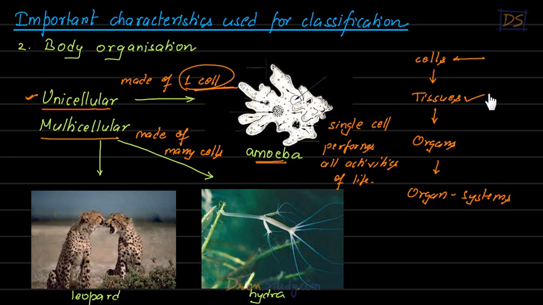They combine to form tissues, then many tissues combine to form organs, many organs combine to form organ systems, and then there are many organ systems in this leopard. So you can see that the body organization of this leopard is far more complex, far more advanced compared to that of amoeba, right? So you can understand that definitely this amoeba should go in a different group, and this leopard should go in a different group. You understand? So this is the second property, body organization, which will help us in doing the classification.